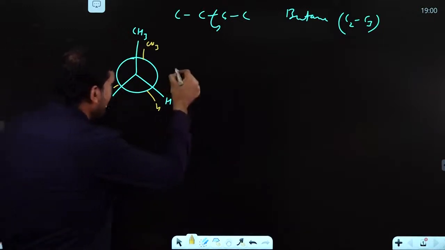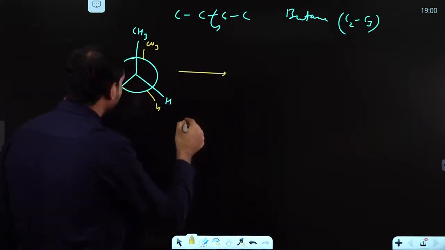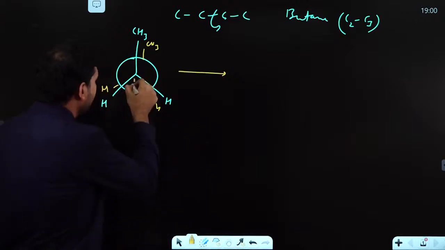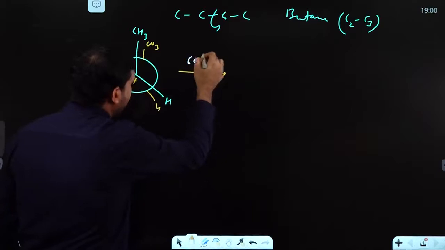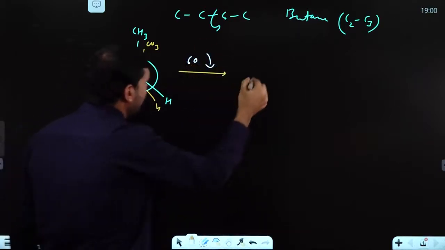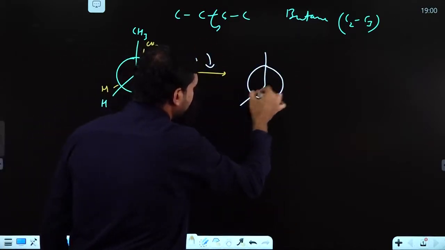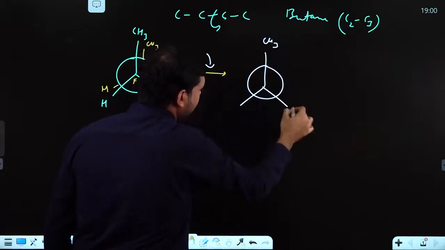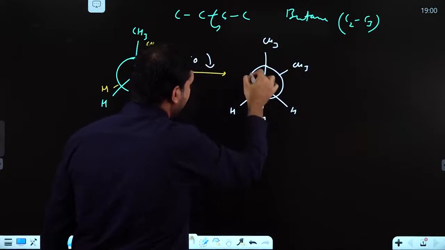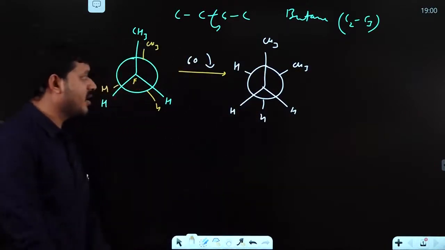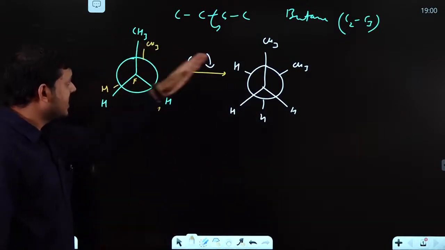Now if we keep the front carbon the same and rotate the back carbon 60 degree clockwise this side, what do you get? CH3, H, H. Now what you are observing here is that this CH3 came this side.